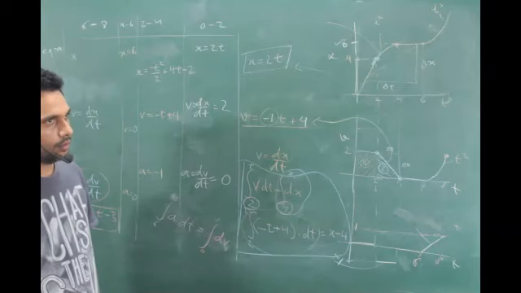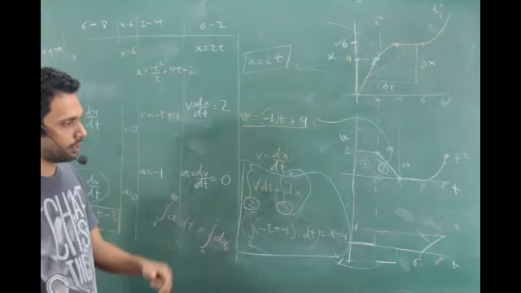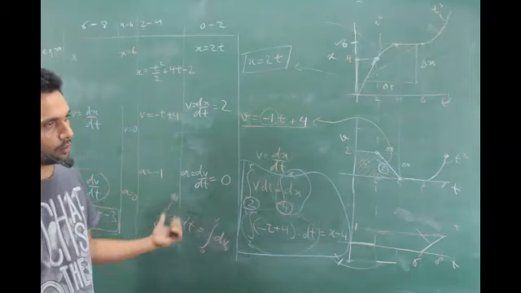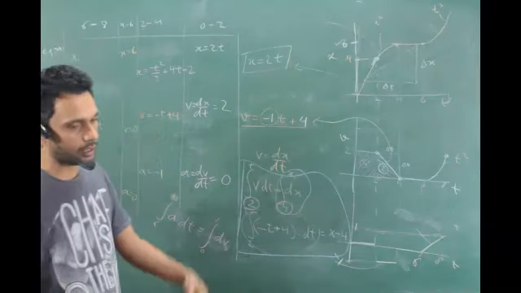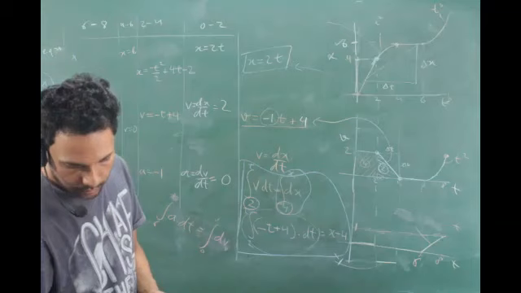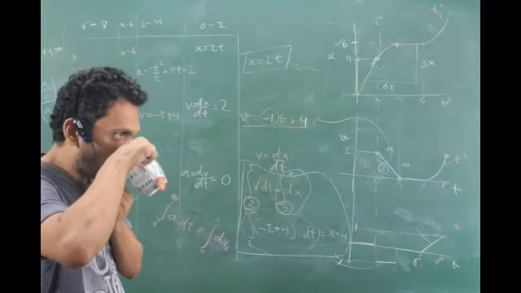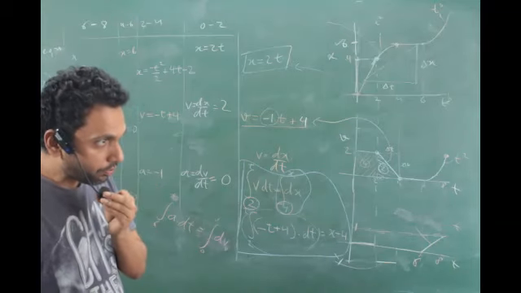Less than 2. Give me a logical reason, not like I calculated and one and a half came and this and that. Acceleration is 1 meter per second squared. Acceleration itself is 1, so how will it be more than 2?